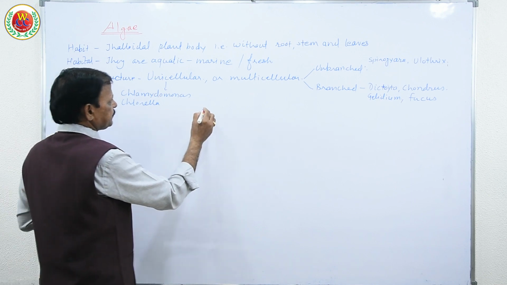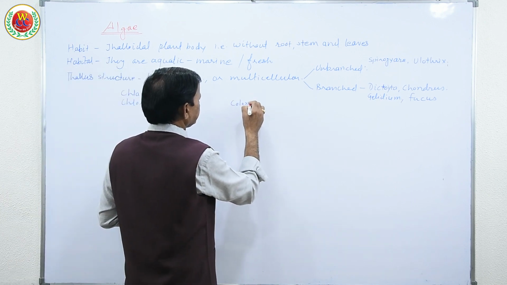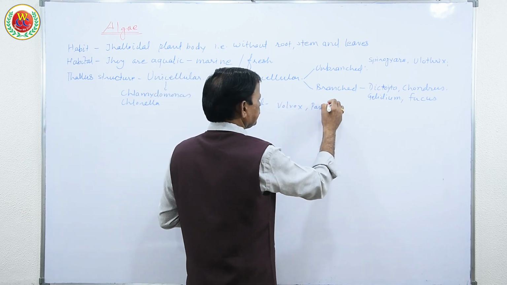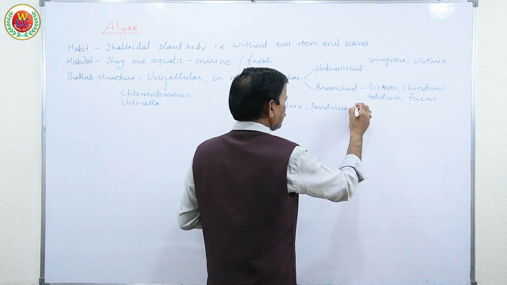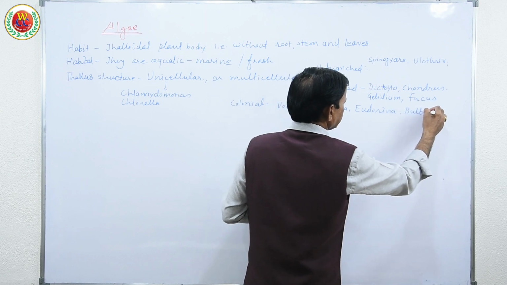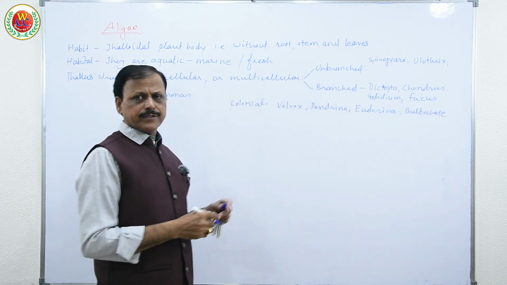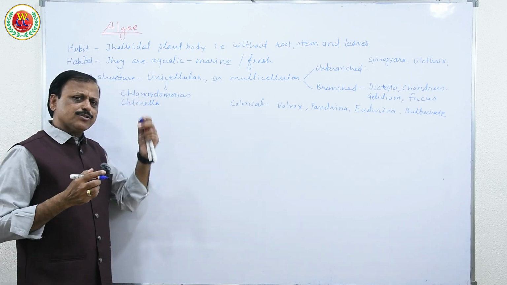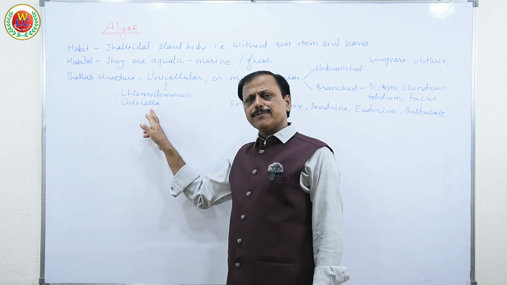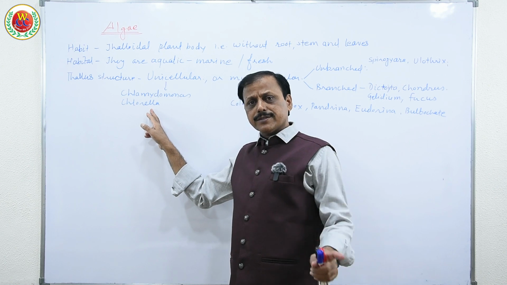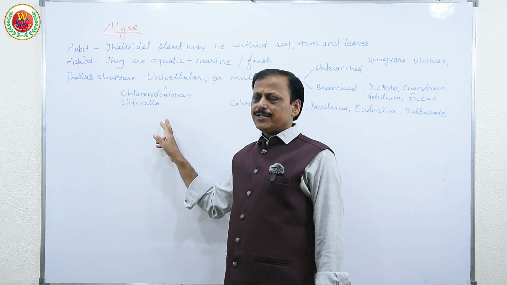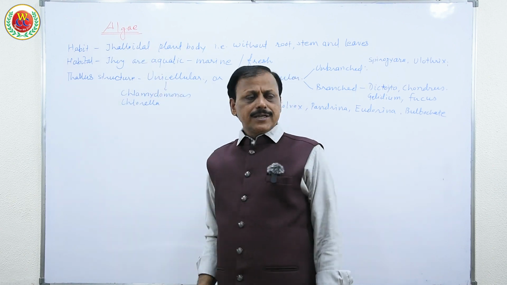They may be colonial: Volvox, Pandorina, Eudorina, Bulbochaete and so on. So see their thallus structure, that means organization. Either they are unicellular, but as we have already studied in the five kingdom system, Chlamydomonas and Chlorella, being unicellular eukaryotes, are transferred under Protista, but still they keep the qualities or features of algae. So as a part of study we are studying them here.